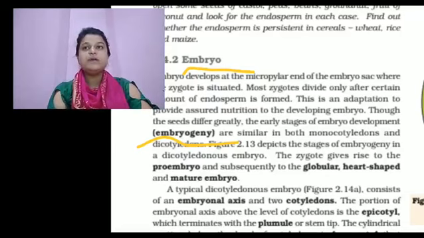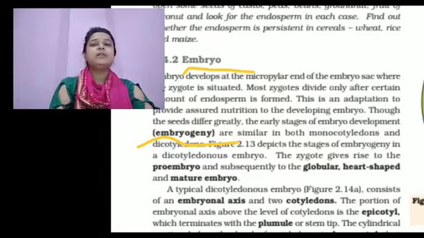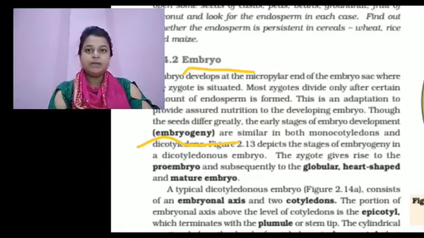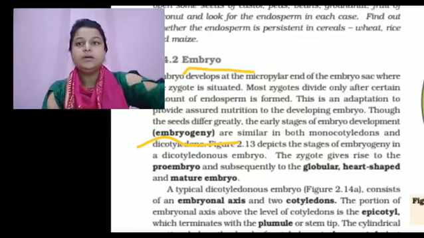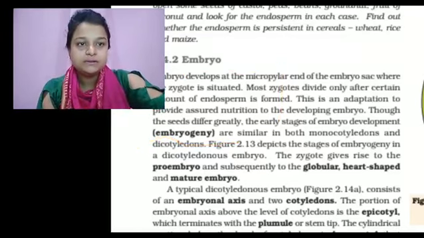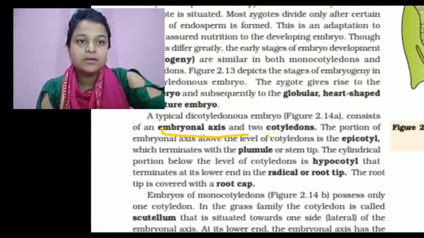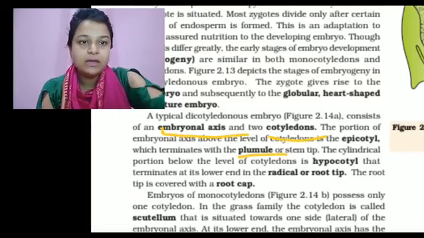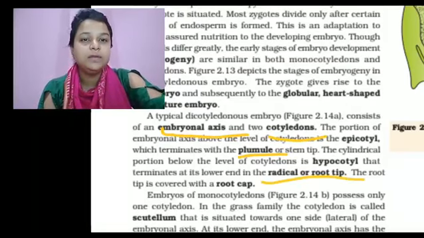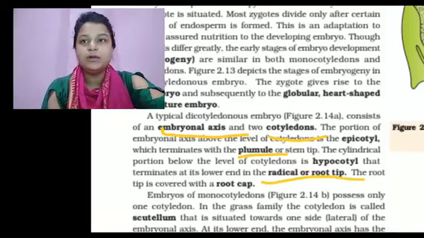The embryo consists of the embryonal axis, cotyledon, plumule and radicle, that is called the root tip. Okay, the embryo consists of all those things.